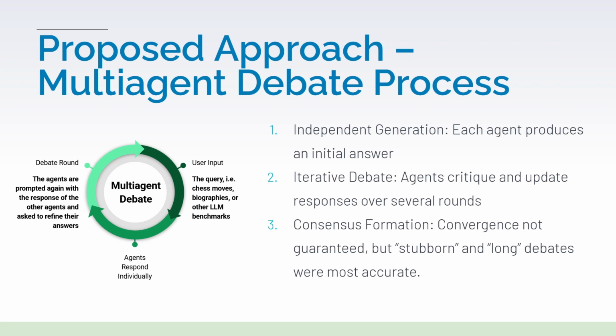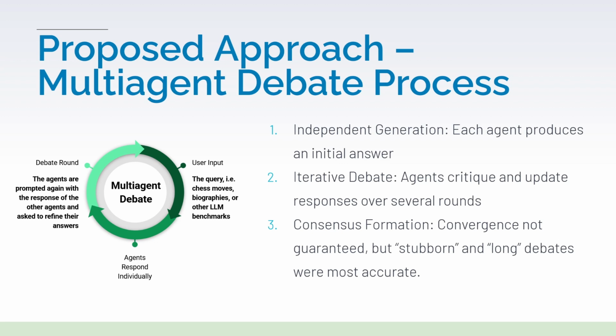And then the agents are given access to the other responses of the other agents. And based on this new input, they're asked to refine their answers. And this is what goes on in a debate round. And they'll do this over and over again, seeing each other's responses and responding to them, so on and so forth, until each agent is roughly in agreement and has reached consensus.